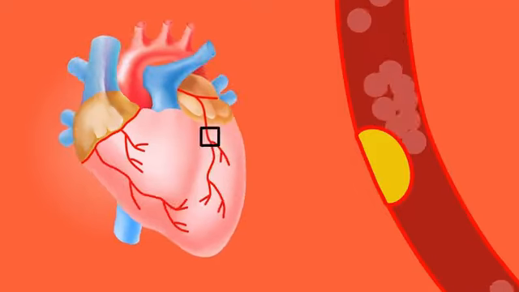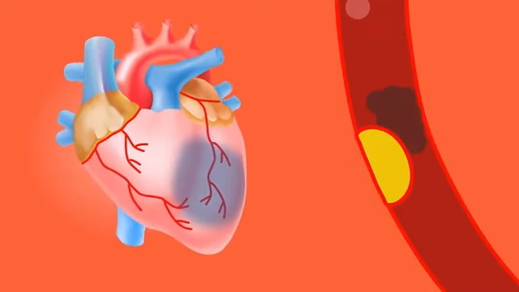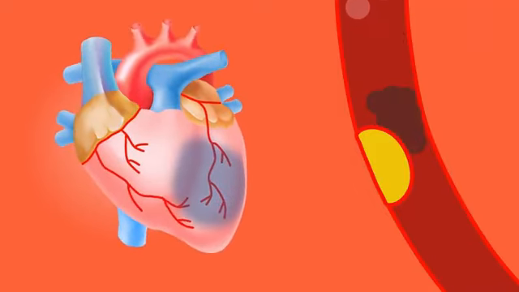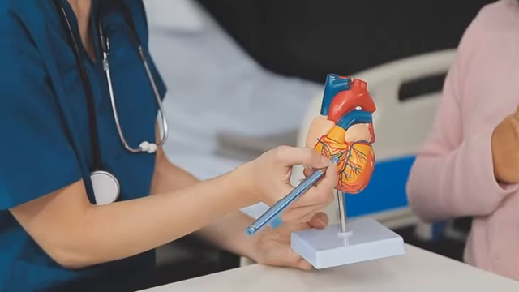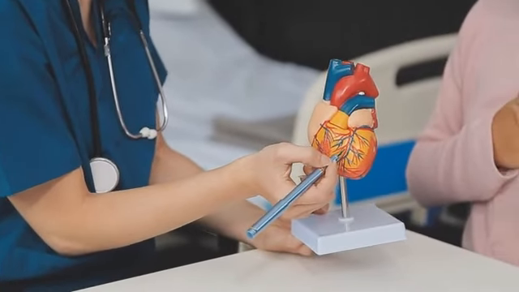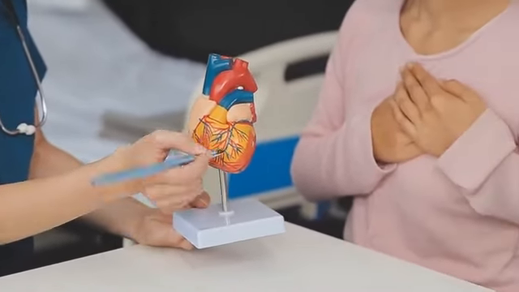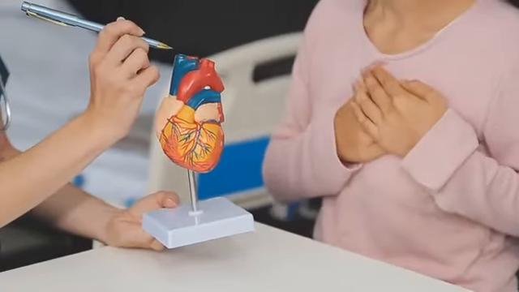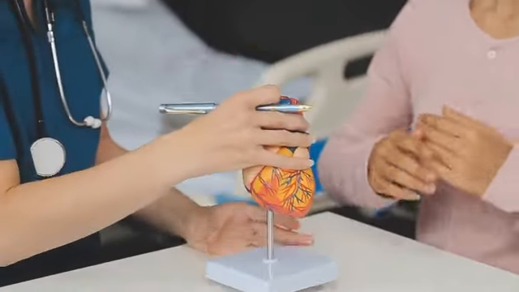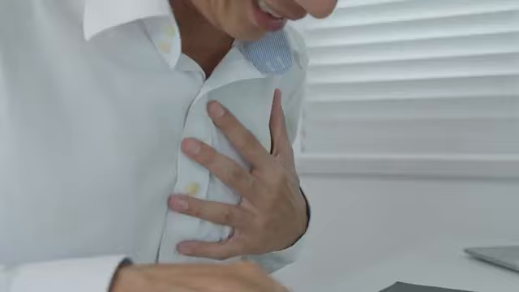Think of the heart as a pump, circulating blood to vital organs and tissues. The coronary arteries act as the lifelines to the heart itself, ensuring it receives the oxygen and nutrients it needs. But if these arteries become obstructed, the heart struggles to perform its job effectively.